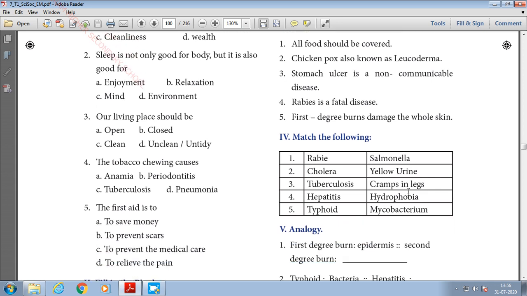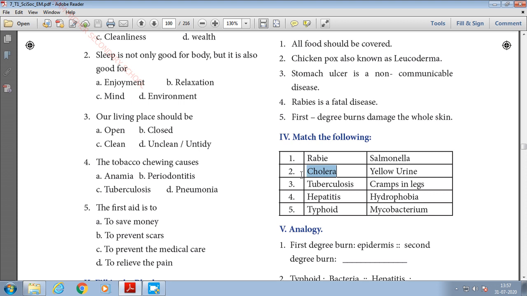Now moving on to Roman letter 4, match the following. Here they have given certain kinds of diseases, so you have to match on the other side. First disease is rabies. The symptom of rabies is hydrophobia, fear of water. Hydro means water, phobia means fear. So the fear of water is a symptom of the rabies disease. So the answer for rabies is hydrophobia.